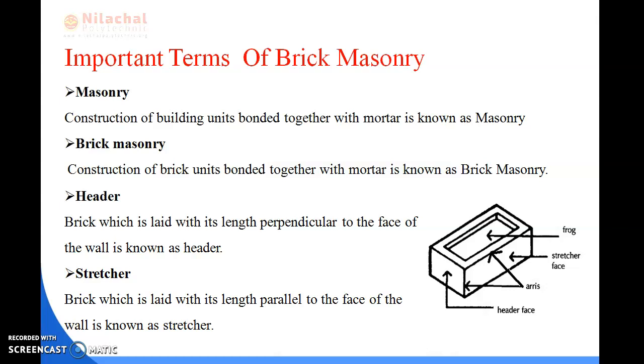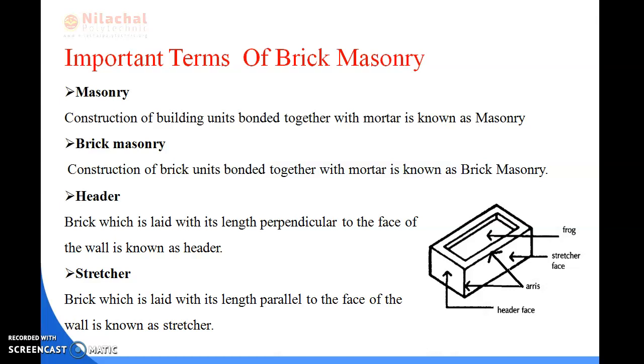Okay, in chapter 3, the cement chapter, I have already discussed with you about mortar. What do you mean by mortar? I have already discussed it. So masonry is the construction of building units that are bonded together with mortar. Next, that is brick masonry. The construction of brick units bonded together with mortar is known as brick masonry.